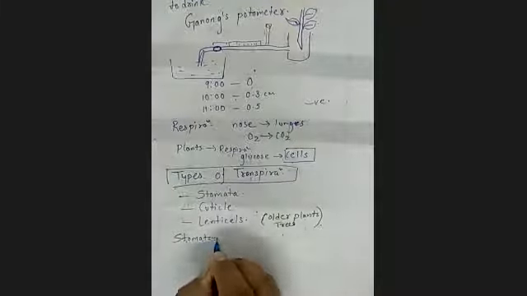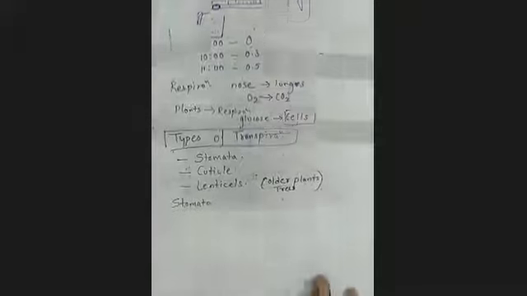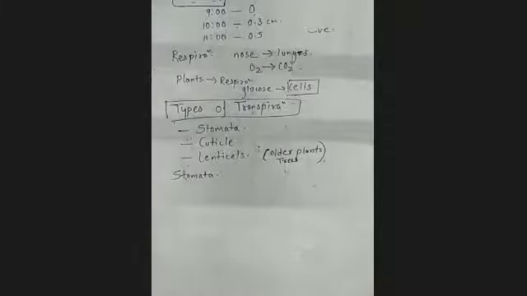Are you clear with the diagram of the leaf which we studied last time? Yes, miss. So upper epidermis and lower epidermis are there. Then we have palisade tissue, that is compact cells below the upper epidermis, and you have a spongy mesophyll region also. So mesophyll is made up of both palisade and spongy tissues.